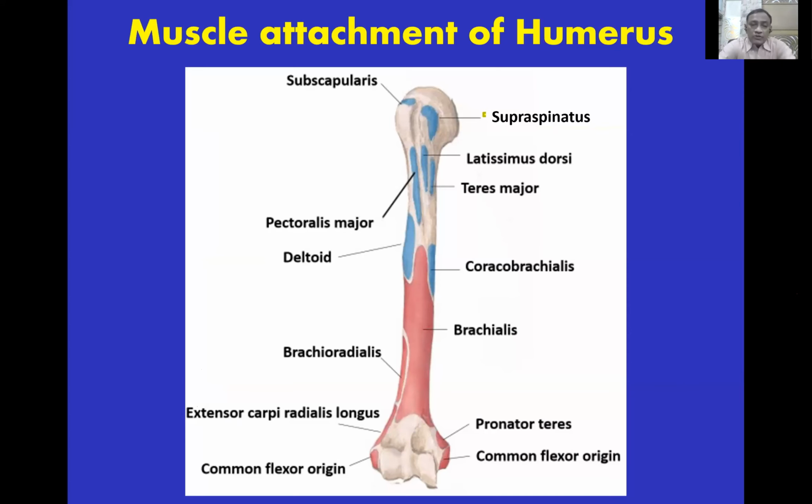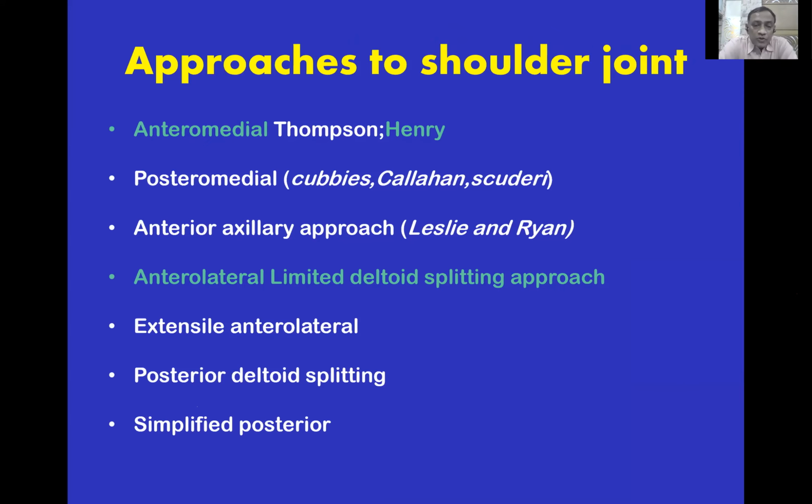There are various approaches to the shoulder joint, but as a PG student, you should know 2 approaches in detail. One is the anterior approach, the anterolateral approach or deltoid splitting approach. These are important for fixation of a displaced fracture of the greater tubercle, or sometimes maybe with open repair of a rotator cuff tear.